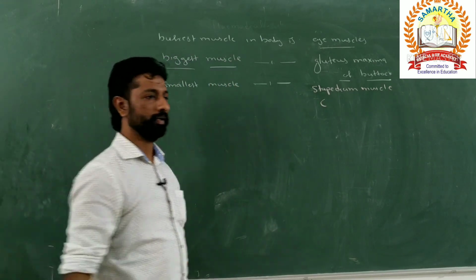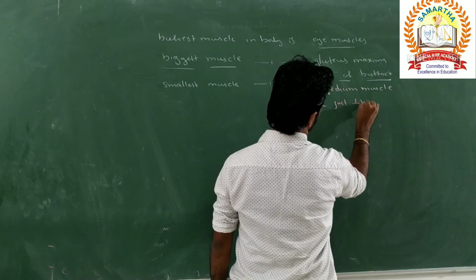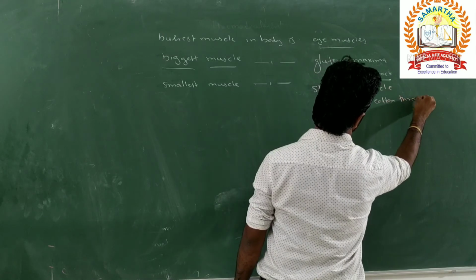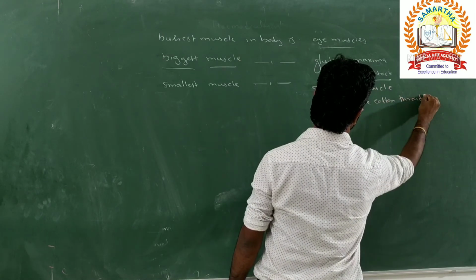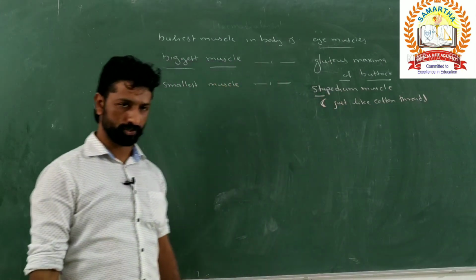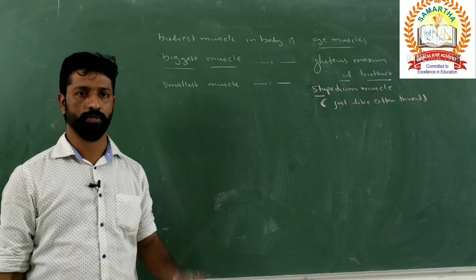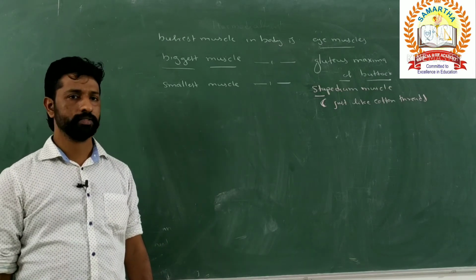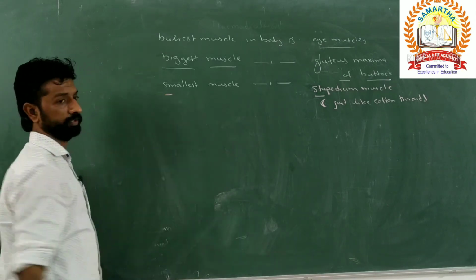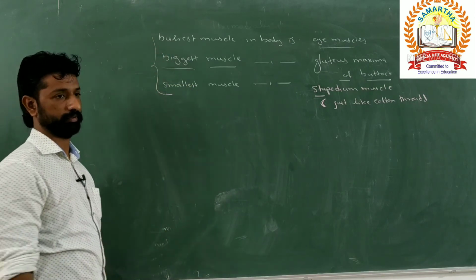It is just like a cotton thread, and it is associated with the stapes of the ear ossicles in order to stabilize its position. Any doubt in this one? So these are also very important for the NEET examination.